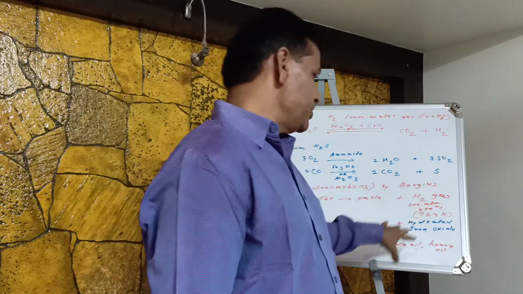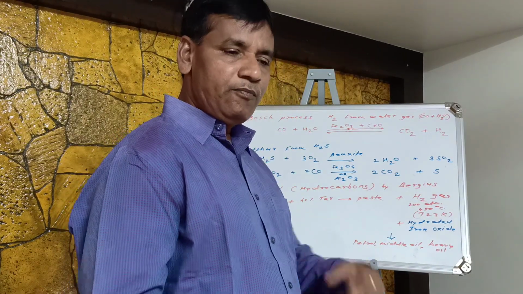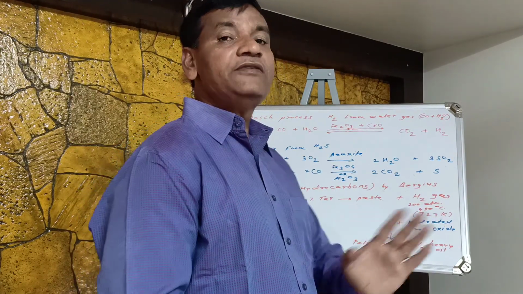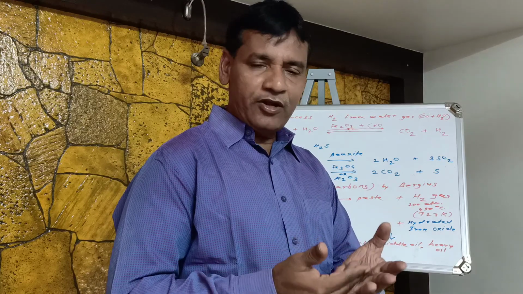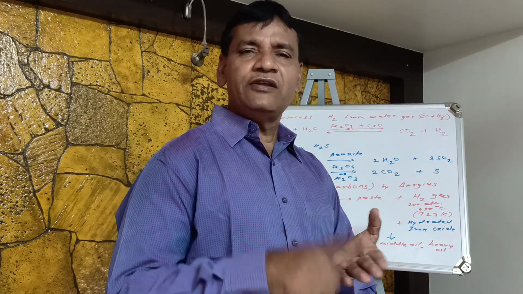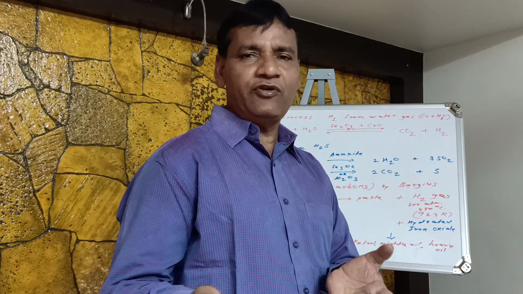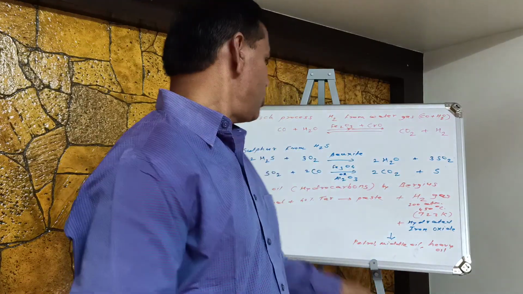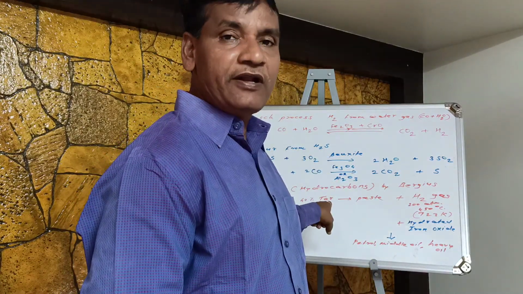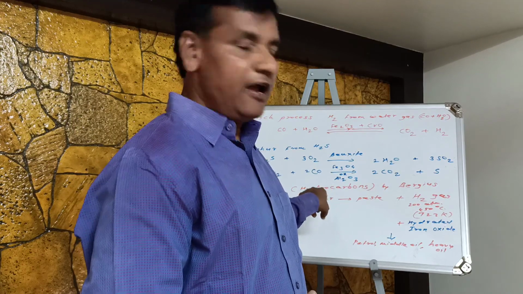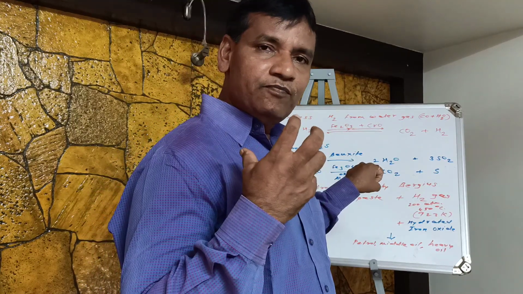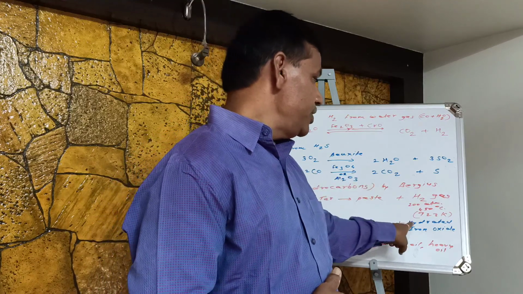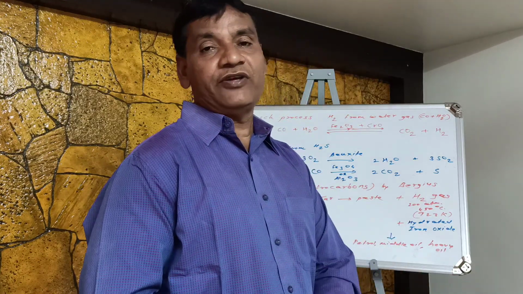After this reaction, we get products such as petrol, middle oil as well as heavy oil. You are familiar with petrol, kerosene, diesel, engine oil, heavy oil, etc. These different products are obtained from this bituminous coal and tar material, and for this product formation we use hydrated iron oxide.